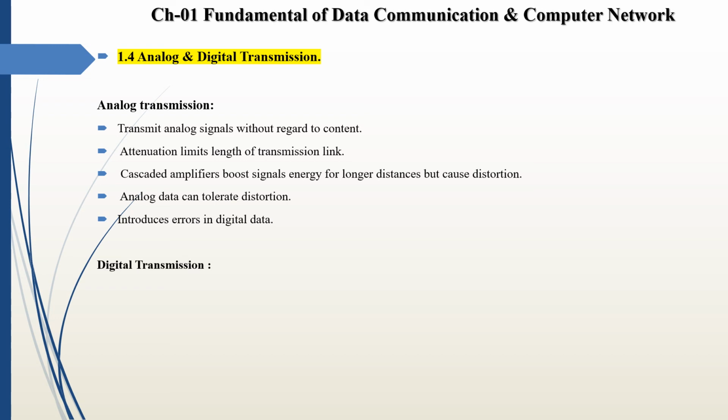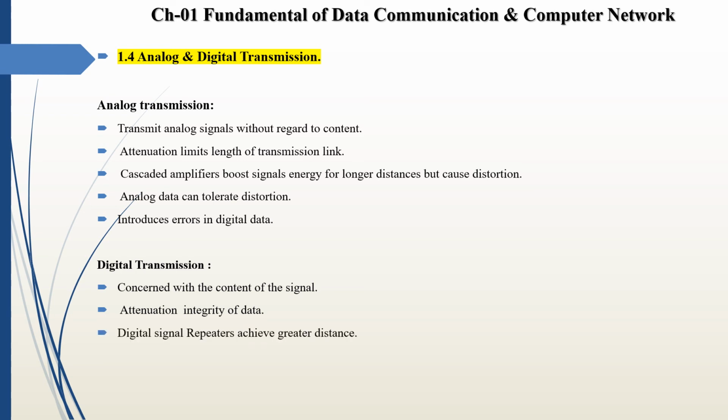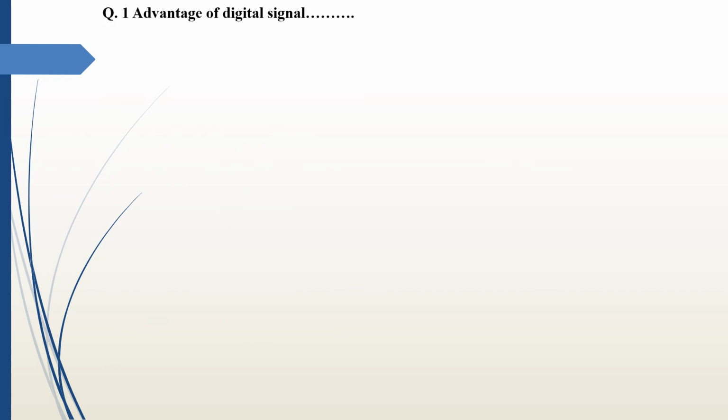Next we see digital transmission. Concerned with the content of the signals, attention, integrity of data. Digital signal repeaters achieve greater distance. Repeaters recover the signal and retransmit. So this is all about analog and digital transmission. Now we see some MCQs.